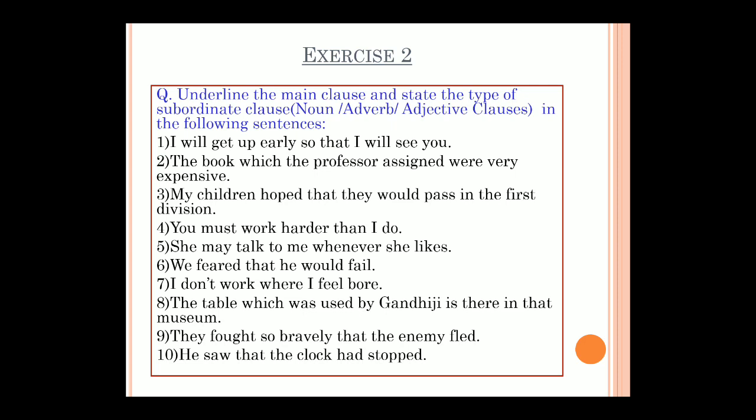That is my subordinator, and then the entire subordinating clause: so that I will see you, dash, subordinating adverb clause of purpose. So you can write like that.